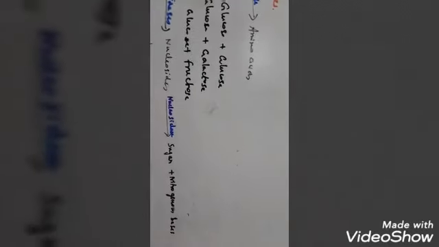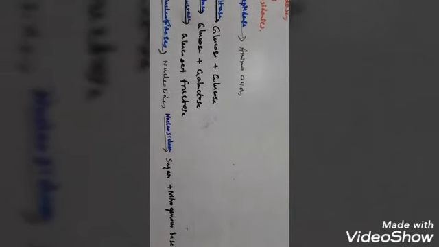Next come nucleotides. The nucleotides undergo changes into nucleosides by the action of the enzyme nucleotidase, which thereafter change into sugar and nitrogenous base by the action of the enzyme nucleosidase. So this is about nucleic acid.